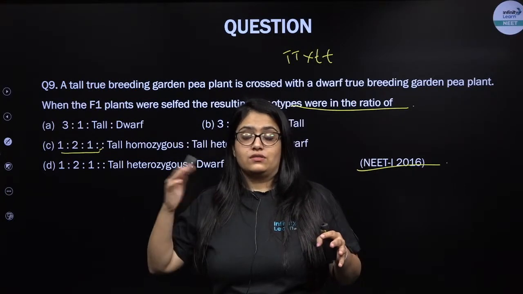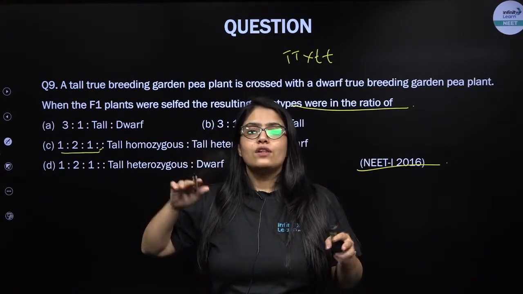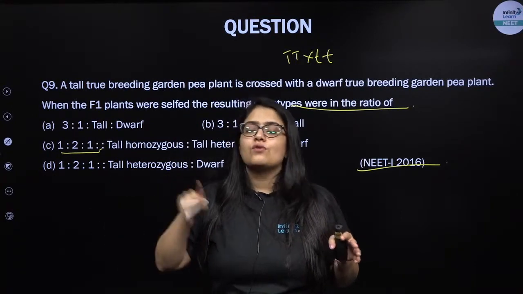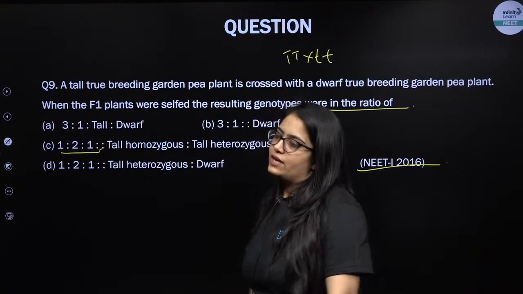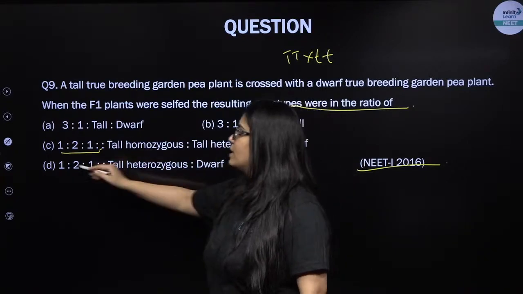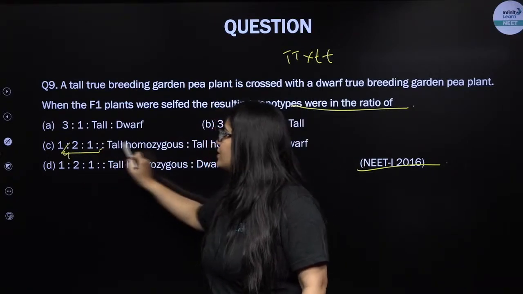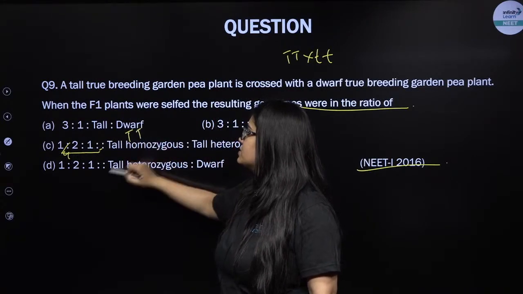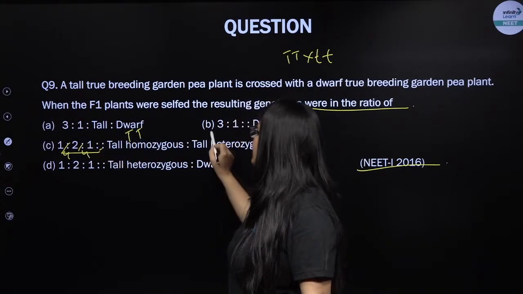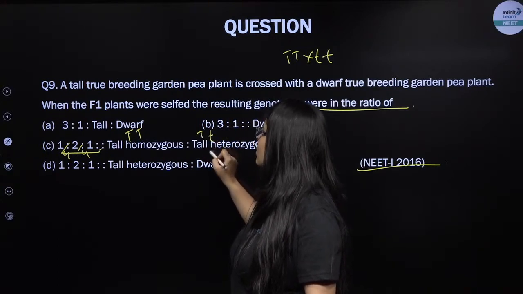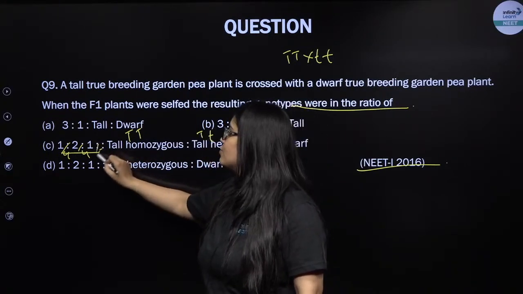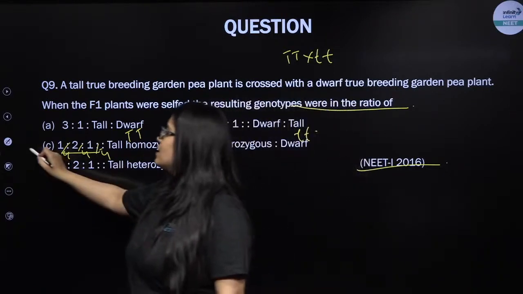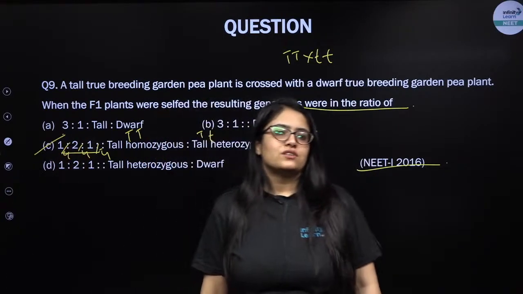But among the 3 out of 4 that are tall, there is also a bifurcation. Only 1 out of the 4 is pure tall and 2 out of the 4 are heterozygous tall, and that's what is written over here. So 1 out of the 4 is pure tall homozygous, capital T. 2 out of the 4 are heterozygous tall, capital T, small t, and 1 out of the 4 is dwarf, small t. So nothing is simpler than this that you can expect from genetics.